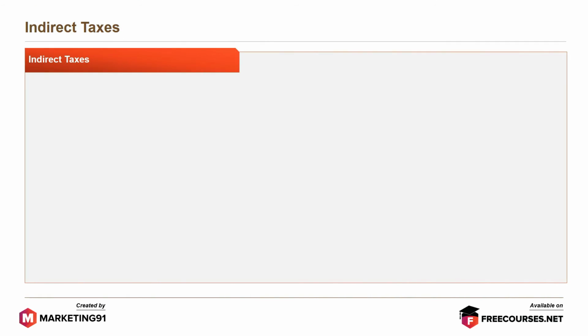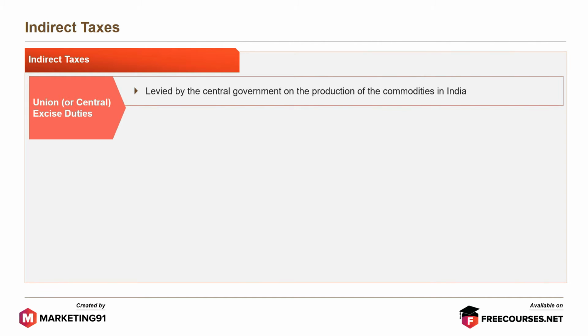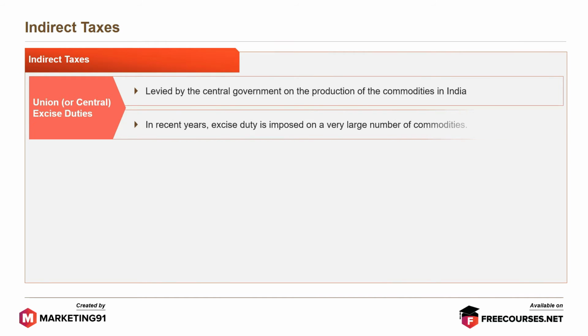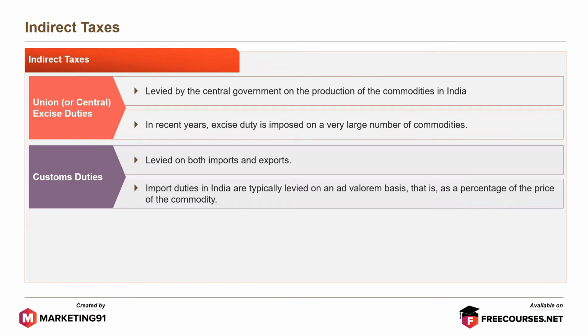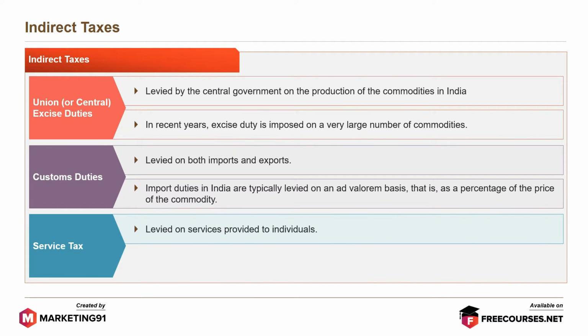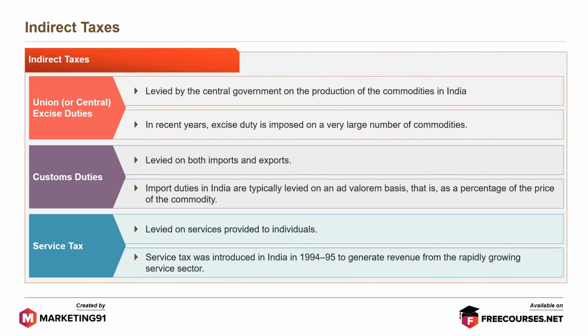Next is indirect taxes. Union or central excise duties are levied by the government on the production of commodities in India. In recent years, excise duty is imposed on a very large number of commodities. Customs duties are levied on both imports and exports. Import duties in India are typically levied on ad valorem basis, that is, as a percentage of the price of the commodity. Service tax is levied on services provided to individuals. Service tax was introduced in India in 1994-95 to generate revenue from the rapidly growing service sector.